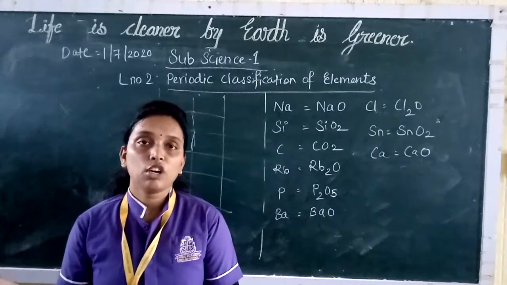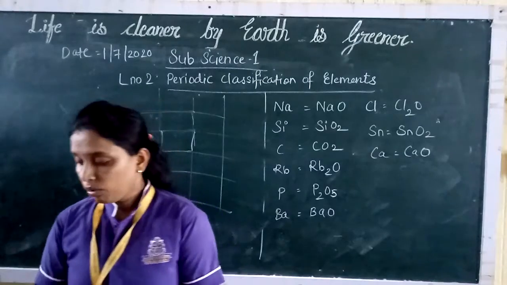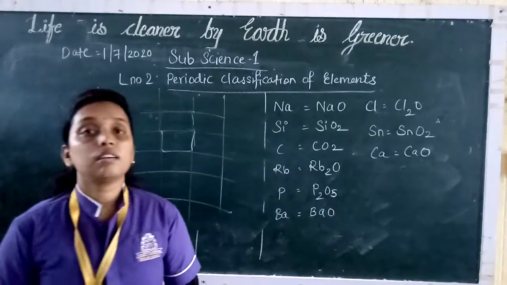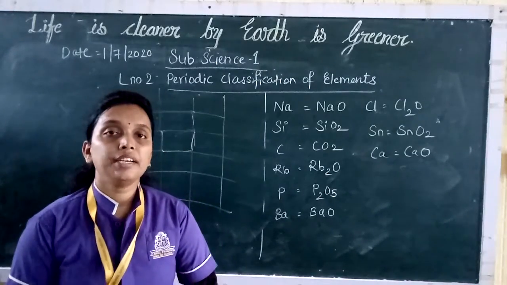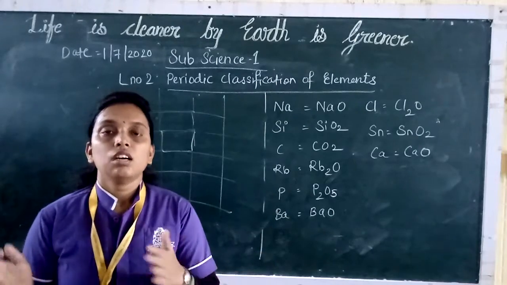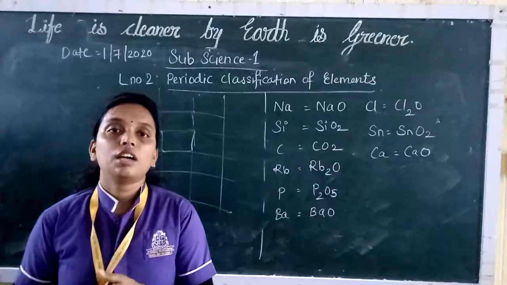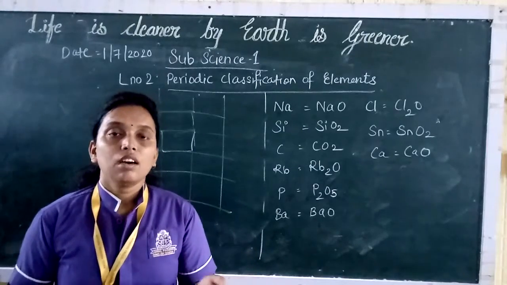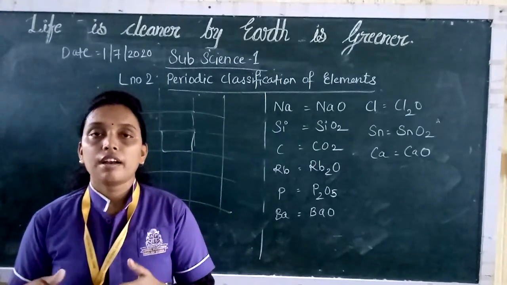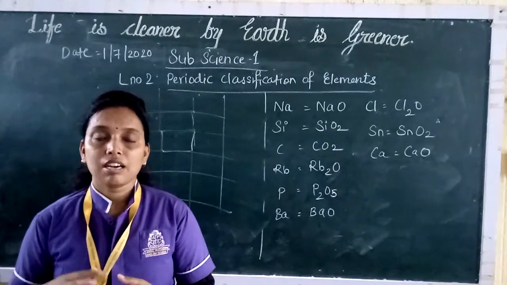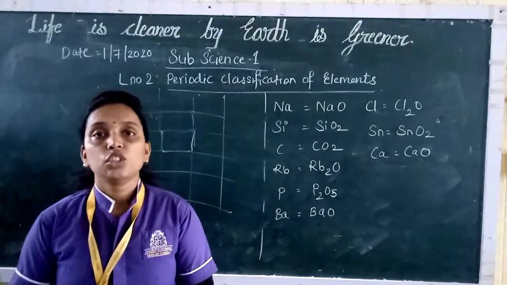So in our modern periodic table, you will find metals, non-metals and metalloids.